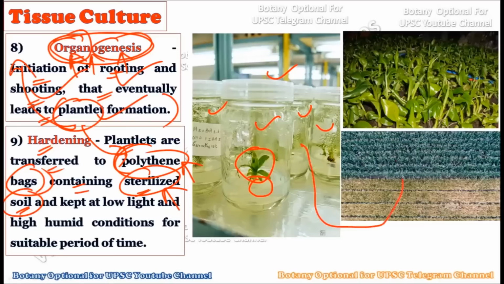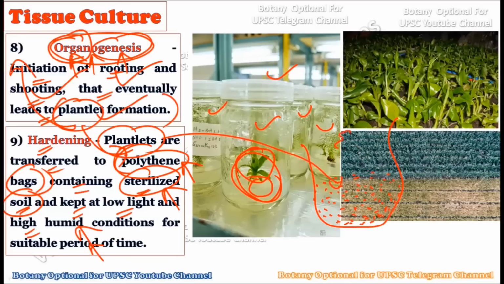So we take the polythene bag, and inside the polythene bag we will put the soil. But remember, this soil should also be sterilized, so that there will not be any diseases to the plant, because a small plantlet is still susceptible to diseases. This sterilized soil is kept in low light and high humid condition for a suitable period of time, so that there will not be any chance of infection, and the plantlets can grow in this polythene bag.